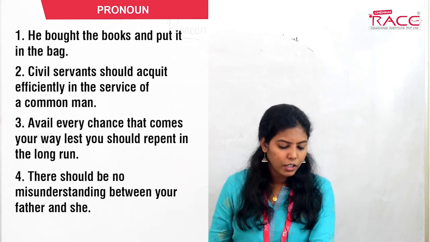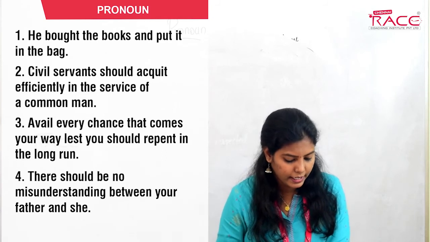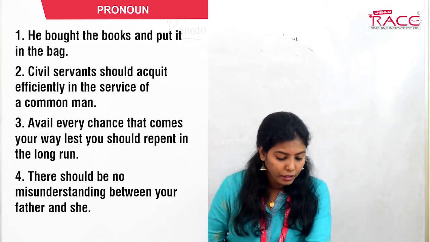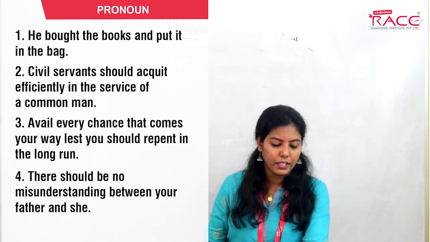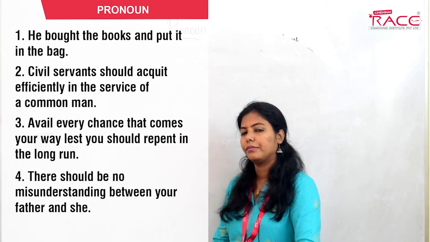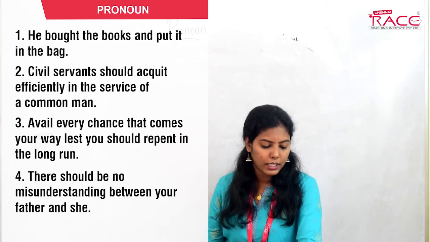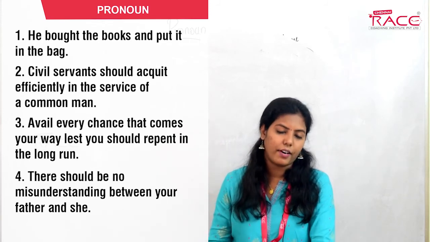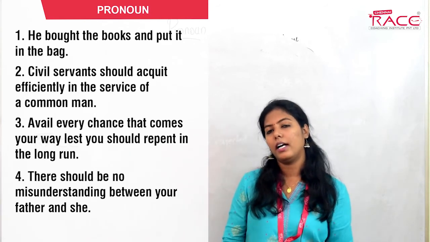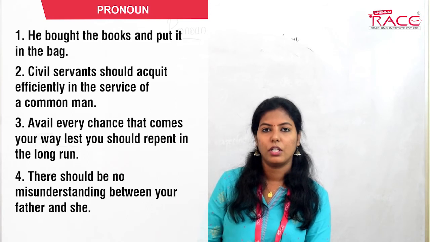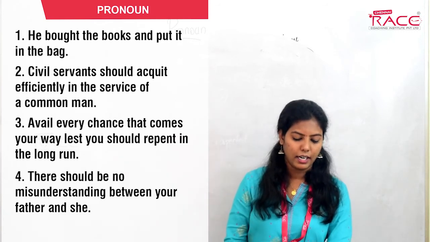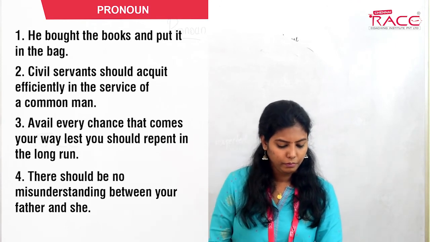There must be no misunderstanding between your father and she. What's the error here? She is in subjective form. That is wrong. Here it must be in the objective form. So your father and her, not she. Okay, your father and her. Next one.